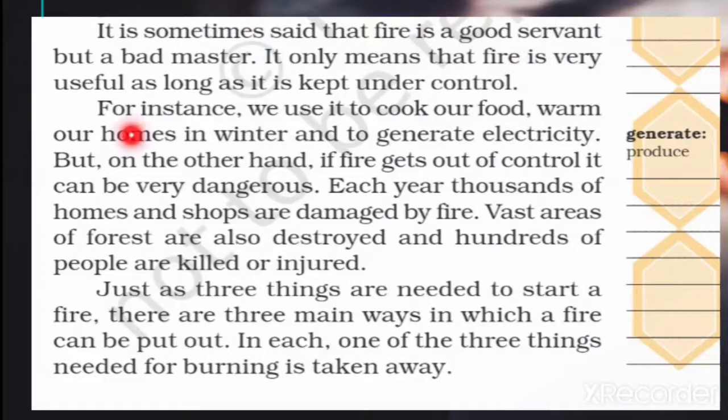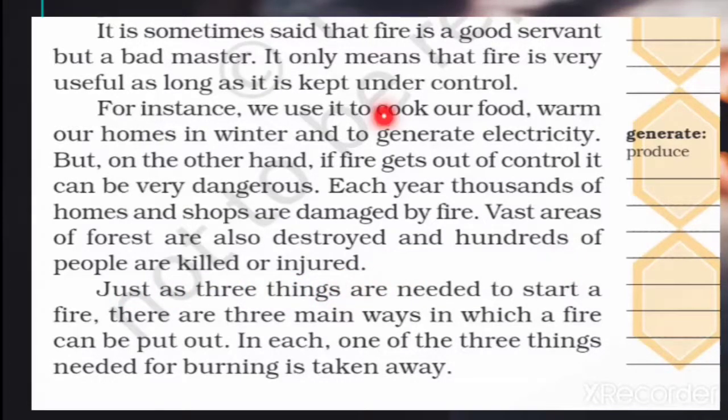Now look at the next paragraph on page number 115. Students, open your page 115 and look there. For instance, we use it to cook our food, warm our homes in winter, and to generate electricity. But on the other hand, if fire gets out of control, it can be very dangerous. Each year, thousands of homes and shops are damaged by fire. Vast areas of forest are also destroyed, and hundreds of people are killed or injured.